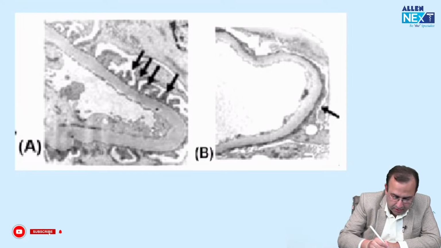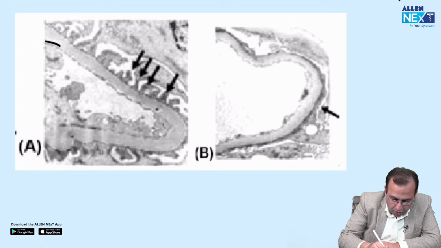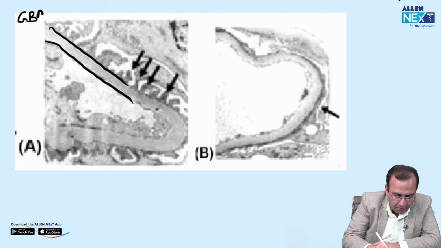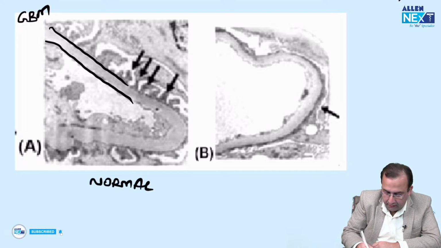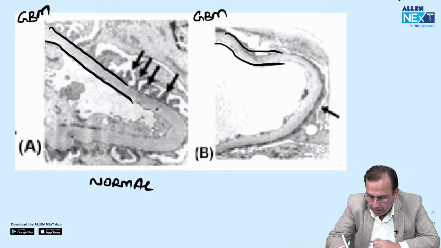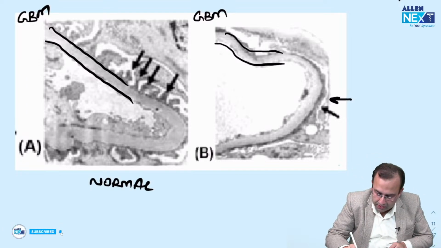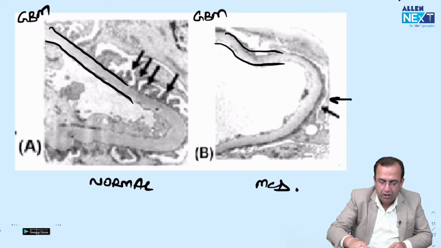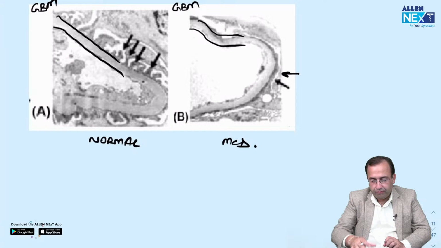The minute I see this, I am clearly able to make out this is electron microscopy showing the presence of glomerular basement membrane. This is GBM and these are the foot processes of podocytes. This is normal. Versus the second image shows, this is glomerular basement membrane, it shows diffuse effacement or loss of foot processes of podocytes. That is MCD, minimal change disease.